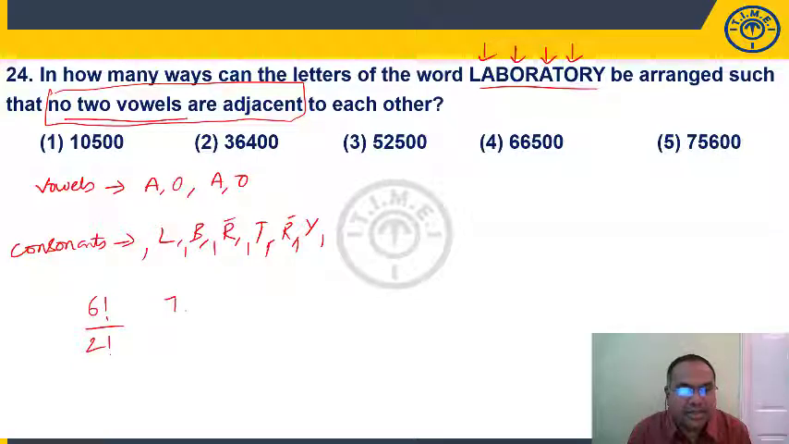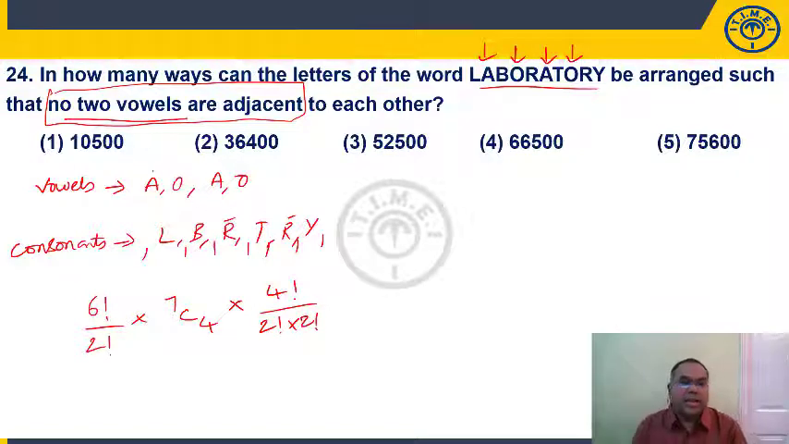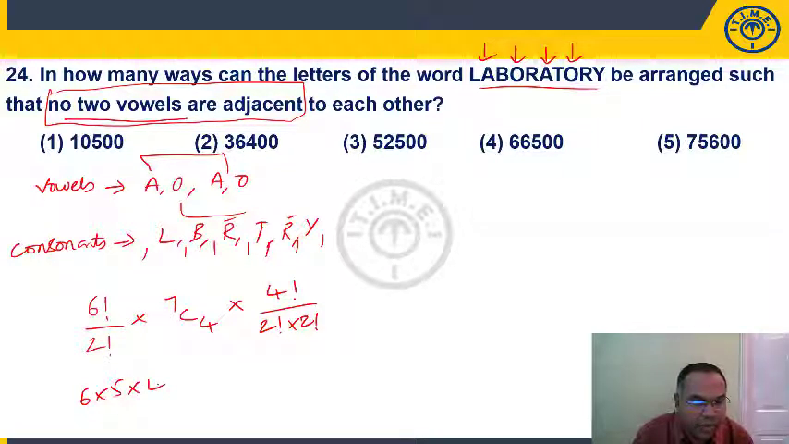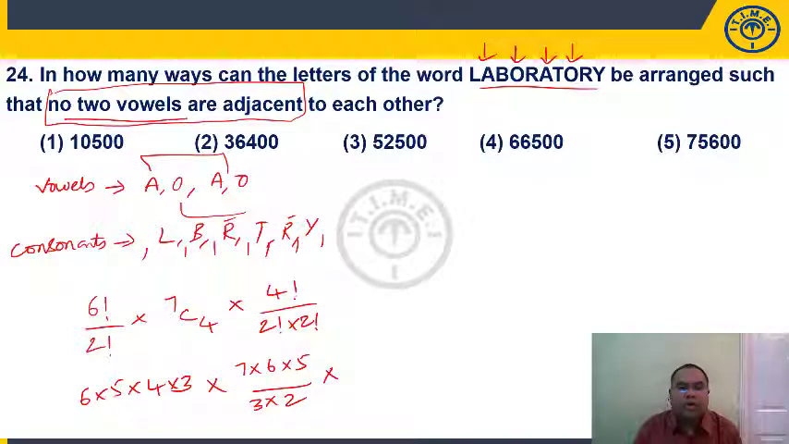So 7 places are there. We have to arrange 4 vowels. So it is 7C4 into the number of ways these vowels can be arranged among themselves, 4 factorial divided by 2 factorial into 2 factorial, because A is repeating twice and O is repeating twice. Now students, 6 into 5 into 4 into 3, the 2 factorial will get cancelled. Now 7C4 is 7 into 6 into 5 into 4 factorial over 3 into 2 into 4 factorial. 4 into 3 into 2, but 2 factorial into 2 factorial is 2 into 2. Now this 6 will get cancelled, and 2 into 2, 4 will get cancelled.